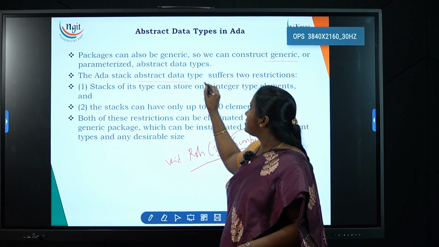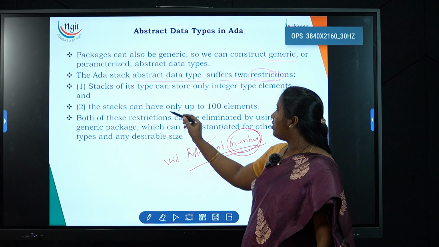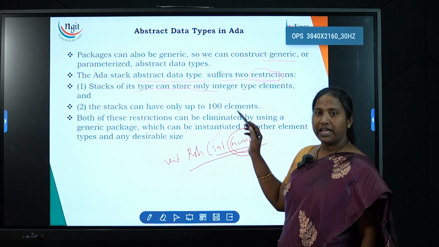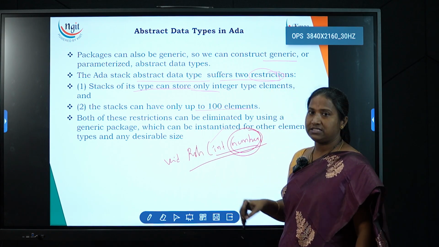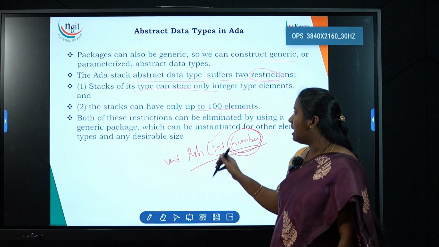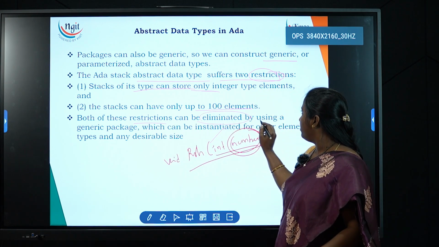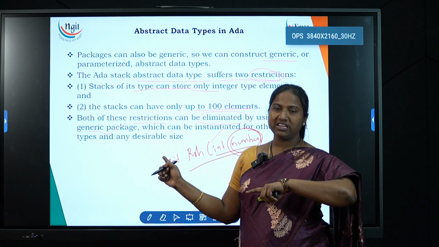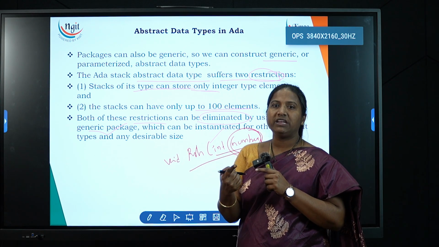The ADA stack abstract data type suffers two restrictions. The first restriction is that the stack can store only integer type elements. The second restriction is the size: it will take 100 elements only. To avoid this, both restrictions can be eliminated by using a generic package. We'll take this package and pass whatsoever data type I need in the program.